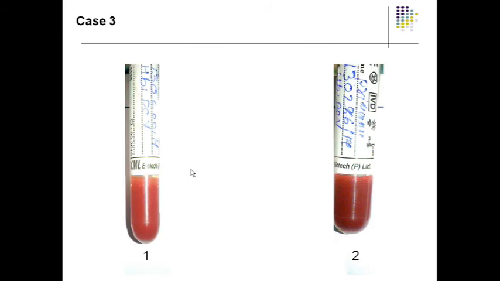Otherwise, she could have taken it from the other hand, because the other hand was not having any IV fluid, only on the left hand there was IV fluid going on in the patient. She should have turned off the IV fluid for a while and then collected the sample, but she didn't do that. Directly she collected the sample from the IV line where the IV fluids were continuously going on. That's the reason it has resulted in the dilution of the sample. The other sample was collected from the other hand, hence we got the correct hemoglobin. So this kind of errors do happen in the laboratory.